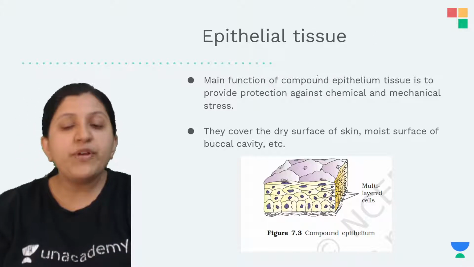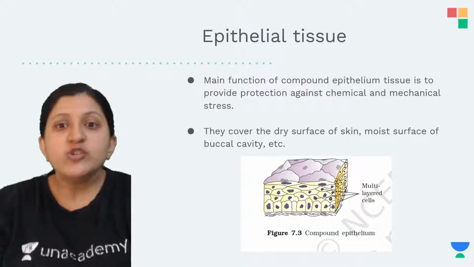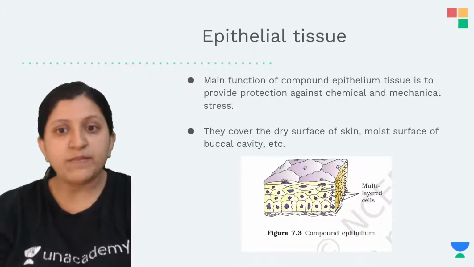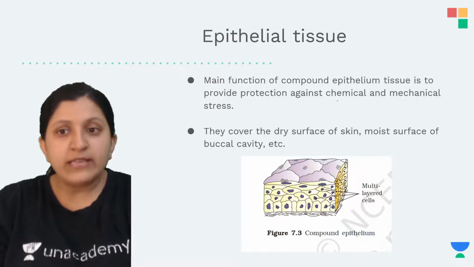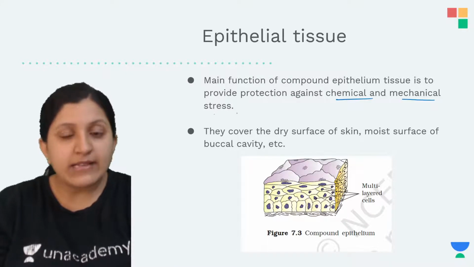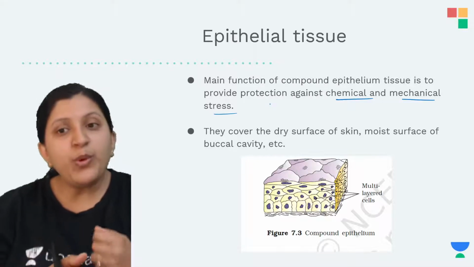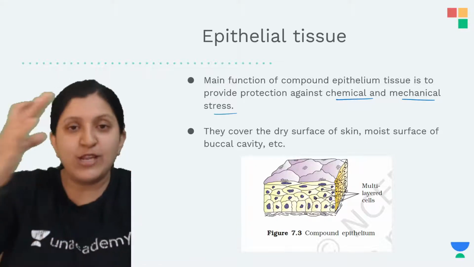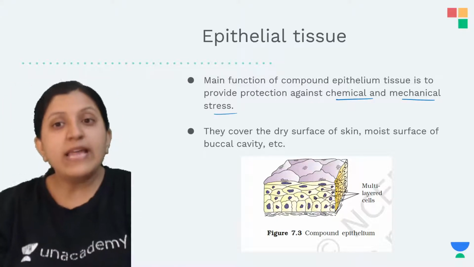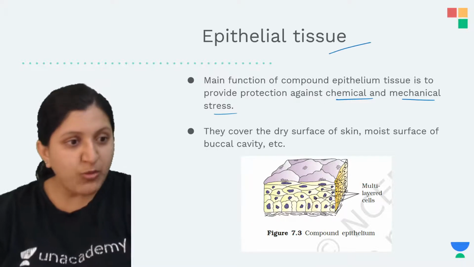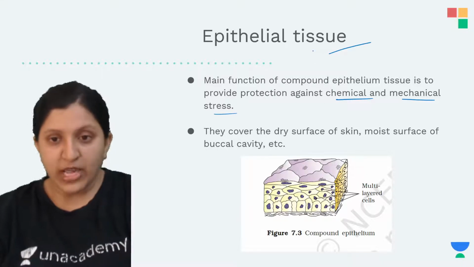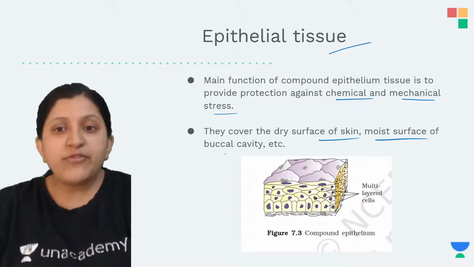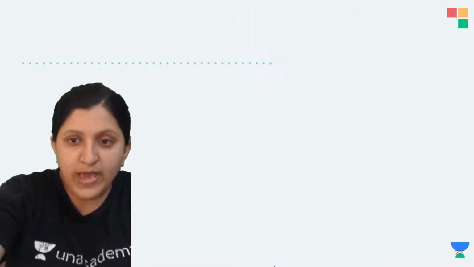Now the main function of compound epithelium, when we mention it, is to provide protection. Protection against what? To provide protection against chemical and mechanical stress. In order to prevent one from having chemical or mechanical stress, say there is a lot of pressure applied, the epithelial tissue is the one which is going to provide you protection. They cover the dry surface of the skin and the moist surface of the buccal cavity. I'll just give you an example here.